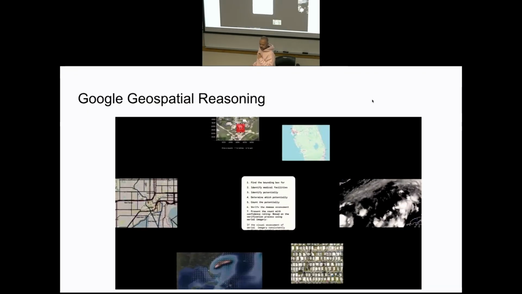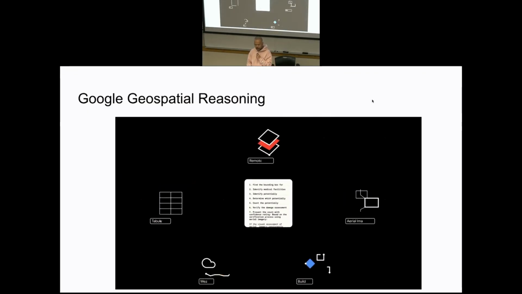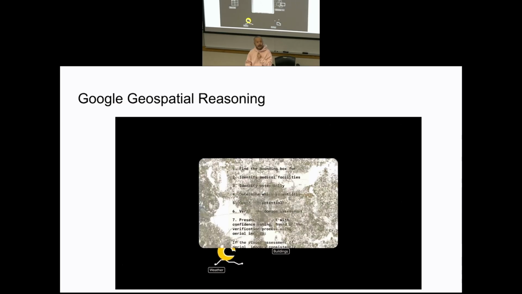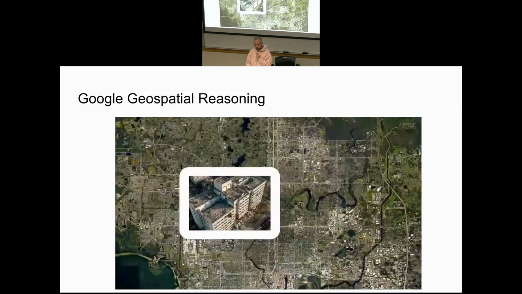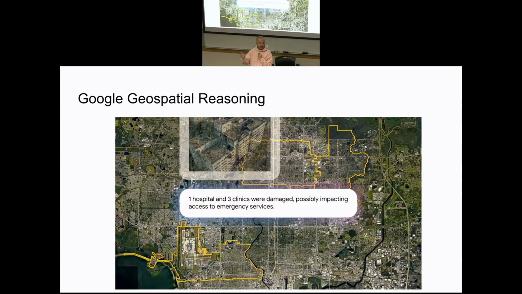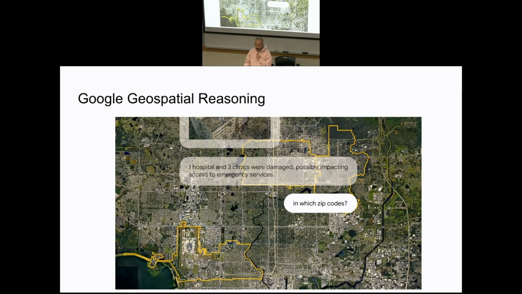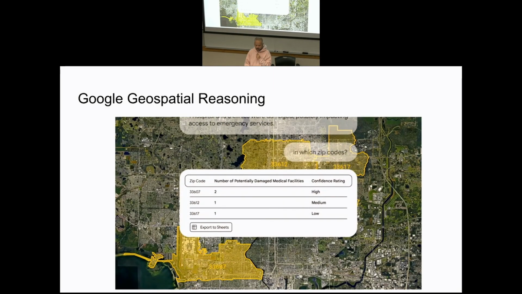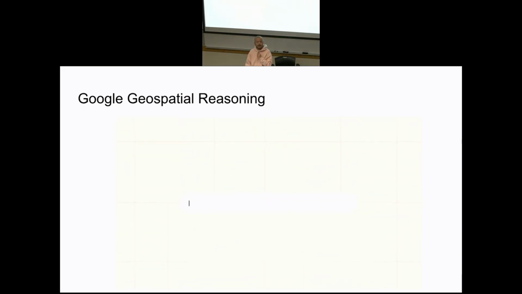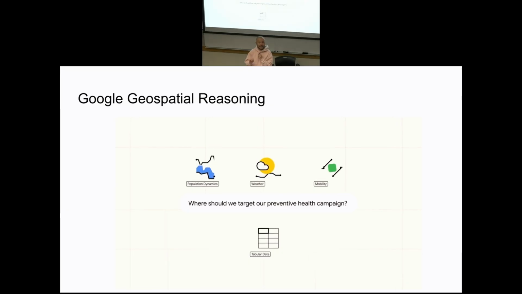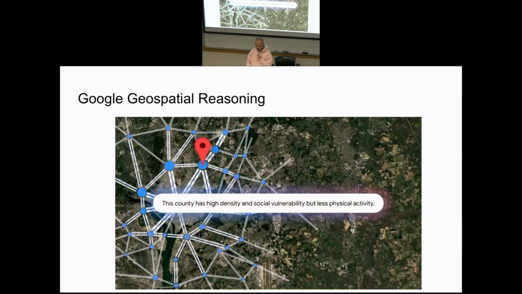Okay, so it's a very short video about how they think about this geospatial reasoning. Given some satellite imagery, their large language model and vision model will be able to answer questions like damage assessment, identify buildings from all these images, and summarize the building conditions.